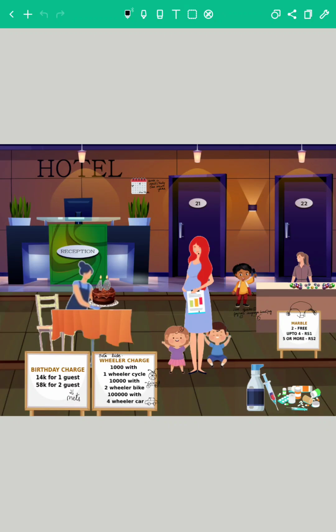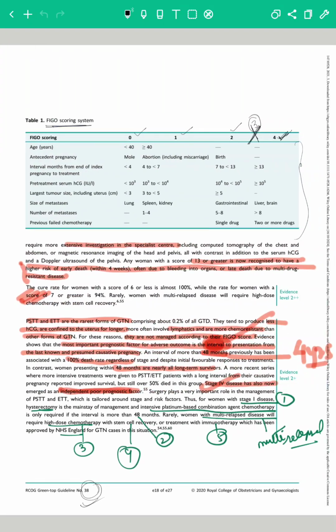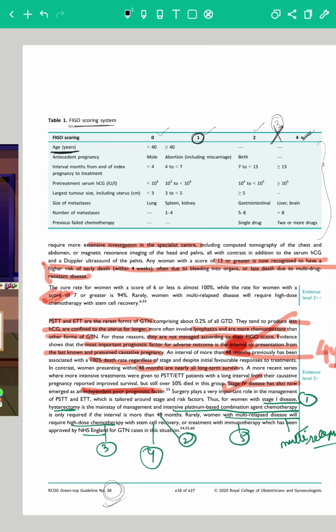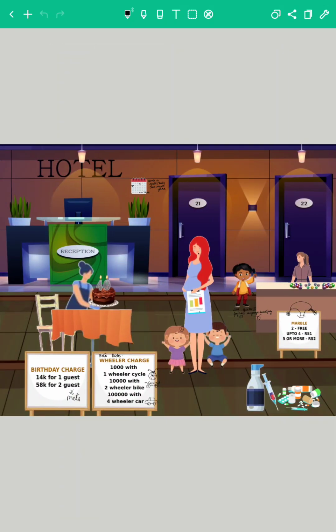Now, the first and foremost point that we could see is the age of the patient, and the score given is 1. Anybody who gets to a certain age will attain that age only once in their lifetime. So age has a score of 1 and that age is 40.